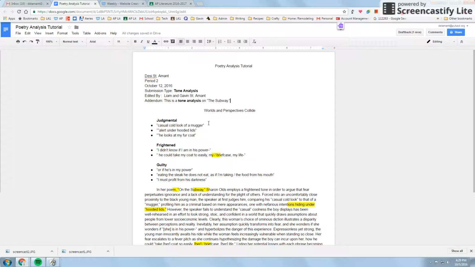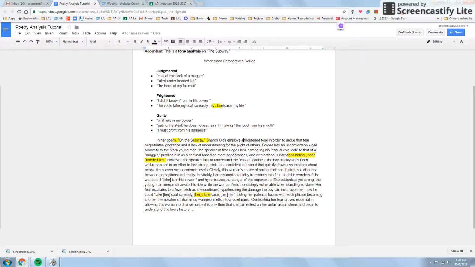I have my title, and then the tone analysis calls for you to list different tones and list examples from the text. I also highlighted this line break. This signals that the line broke right there, and I took more than one line from the poem. So he could take my coat, oh, I need to fix that. So easily, my briefcase, my life. Right between my and briefcase is where the line breaks. You put a slash there. Same thing down here. Okay.